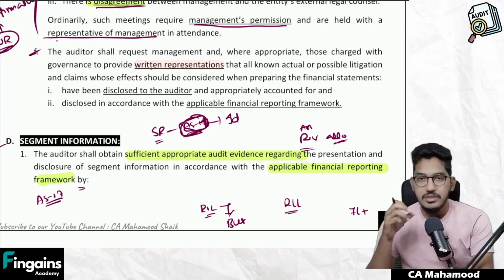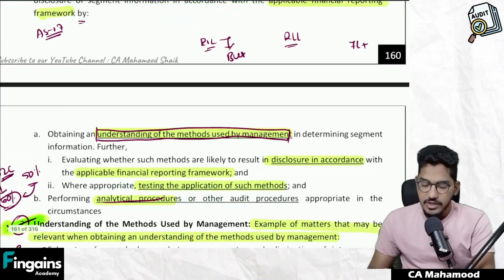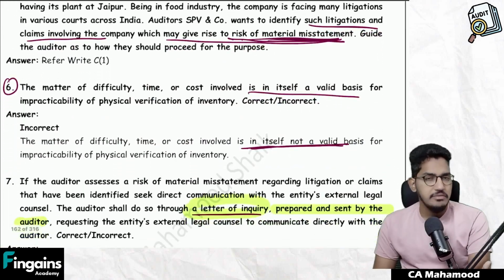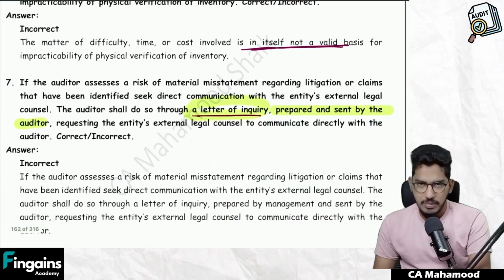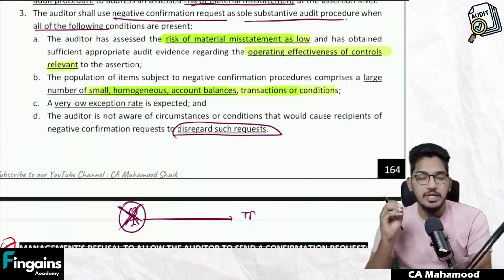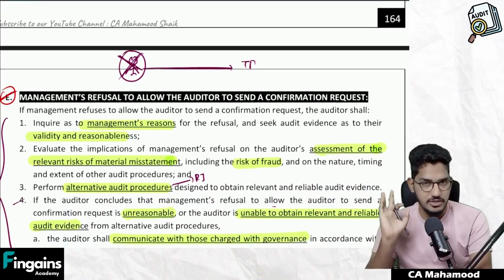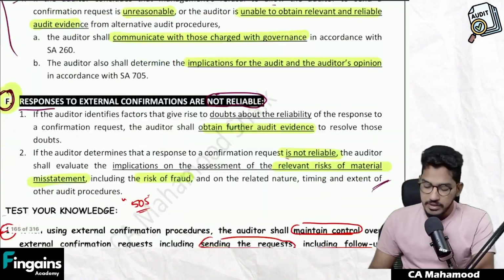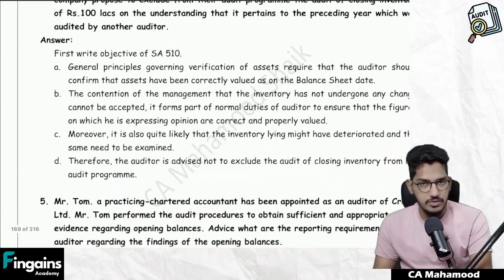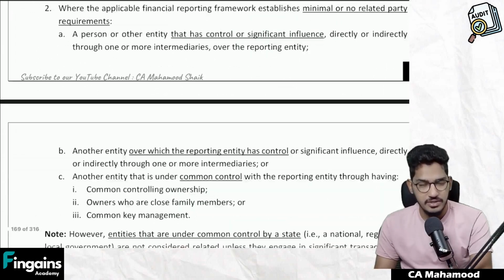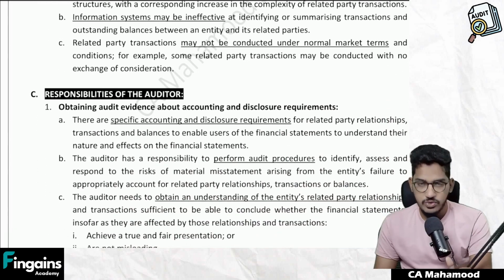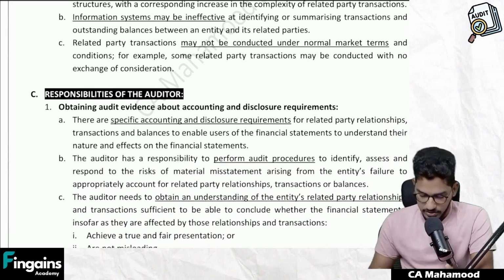So here the standard SA 501 is asking you to get the written confirmation from the management. So like this, in various standards regarding various matters, you are required to obtain a confirmation from the management to support the items of the financial statements. So that written representations, that written confirmations, whatever you are trying to get from the management or those charged with governance regarding the items of the financial statements, we are going to call it a written representation. So that is the meaning of written representation.